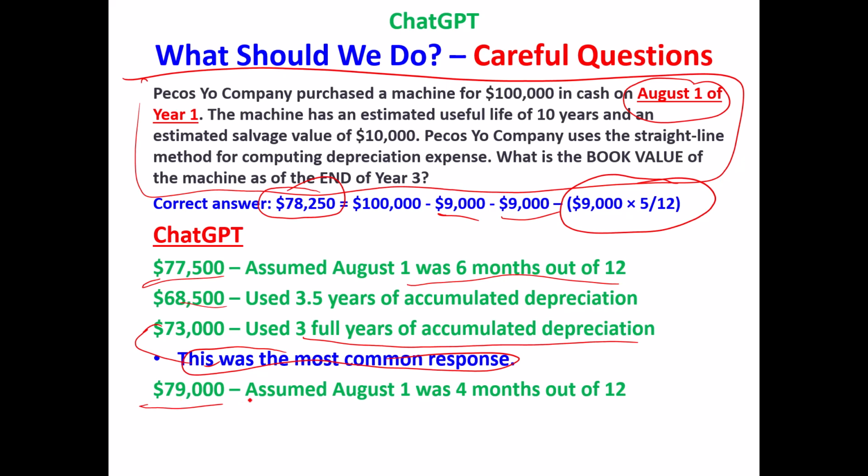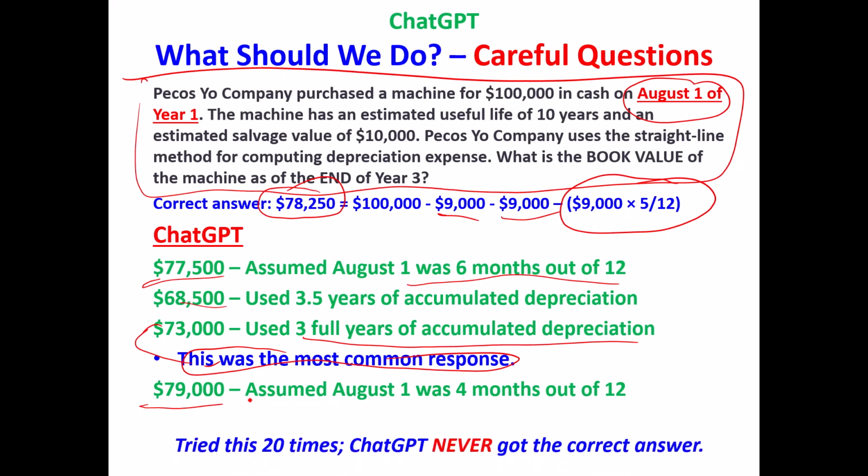79,000 was an interesting response. It assumed that August, from August 1st till the end of the year, was 4 months instead of 5 months. August, September, October, November, December, 5 months. Same mistake that students often make. I ran this through ChatGPT 20 times. It never got the correct answer.